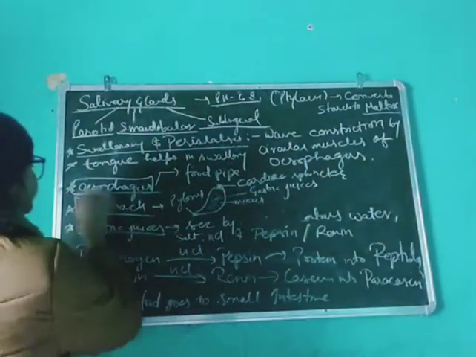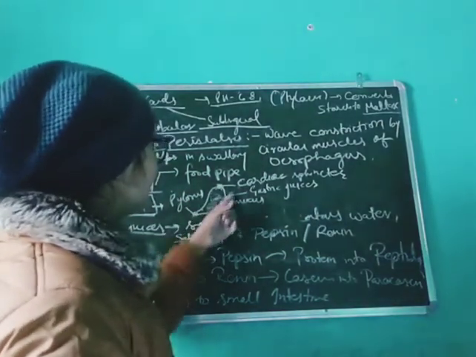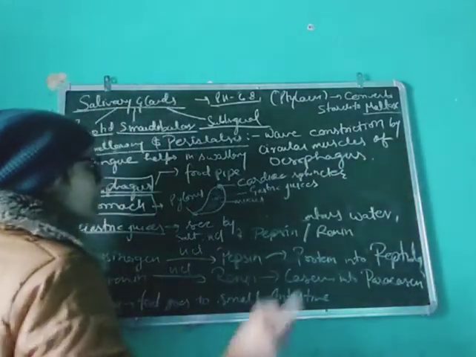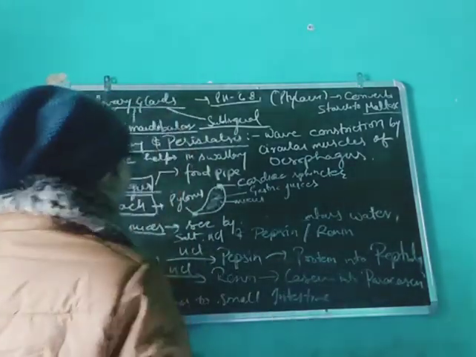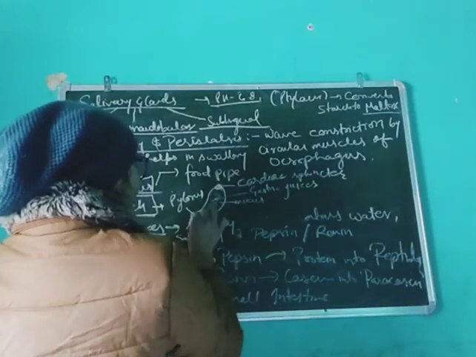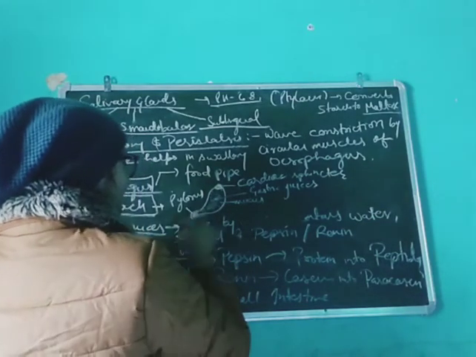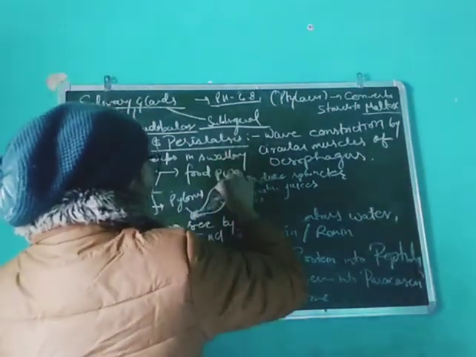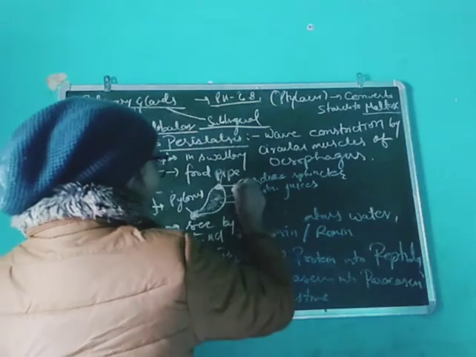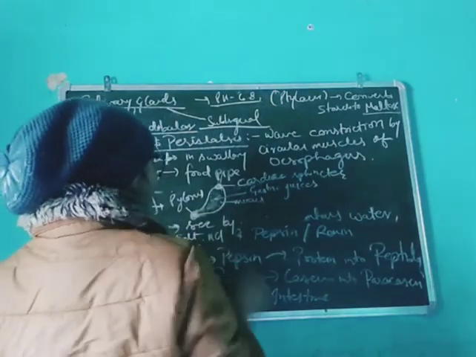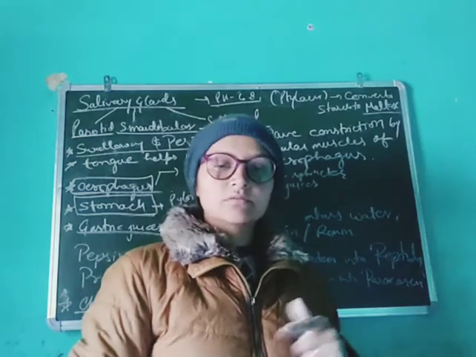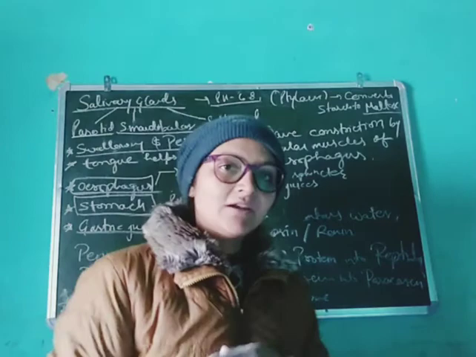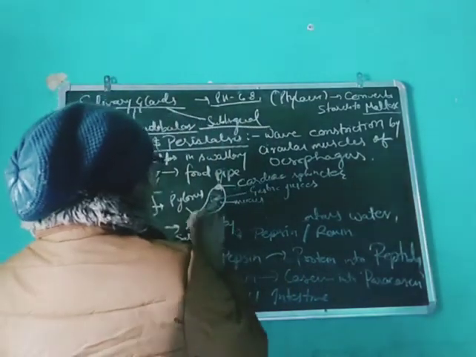Next there is the stomach. Stomach is a bag-like structure. It's elastic in nature. It contains two sphincters, that means rings of muscles. The first sphincter opens into the esophagus. It is called the cardiac sphincter. Another sphincter opens into the small intestine, and the food passes through it; this is called the pylorus.